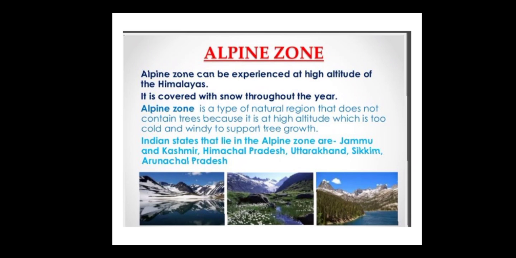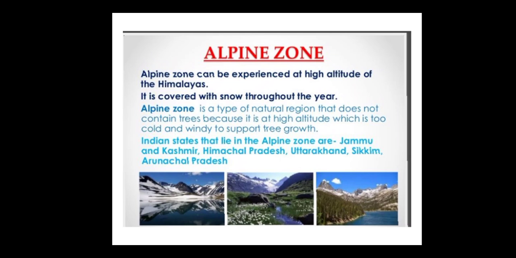Alpine zone. Alpine zones can be experienced at high altitudes of the Himalayas, where it is very cold and there is snow throughout. That is called the alpine zone. It is a type of natural region that does not contain trees because it is at a high altitude, too cold and windy to support tree growth.